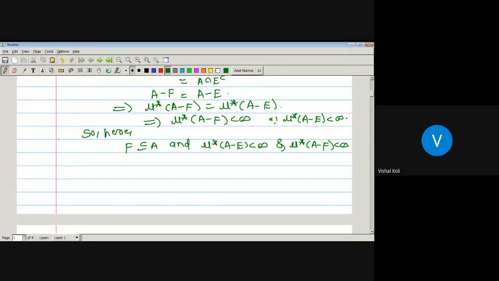That last case we have to use. There we took E as a subset of A and proved that inner measure of E is nothing but measure of A minus outer measure of A minus E. That is what we have to use. As here F is a subset of A, outer measure of A minus E is finite and outer measure of A minus F is finite, from the previous theorem, what is the inner measure of F? Then inner measure of F equal to